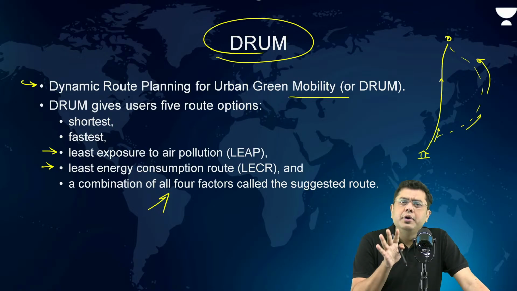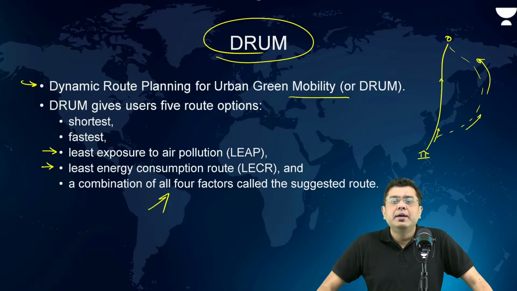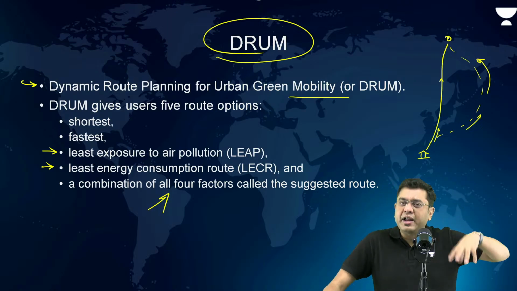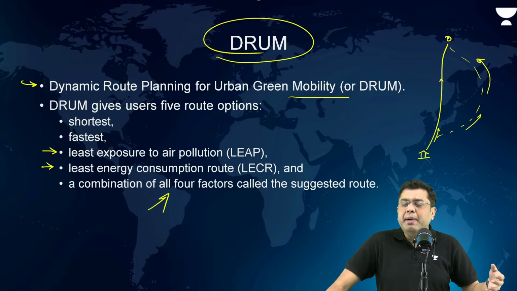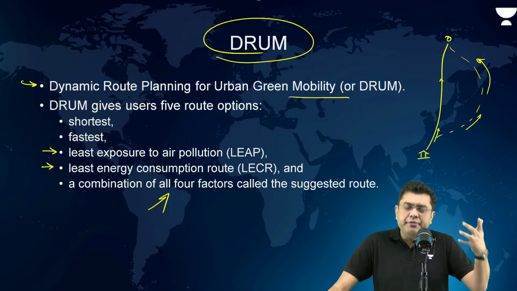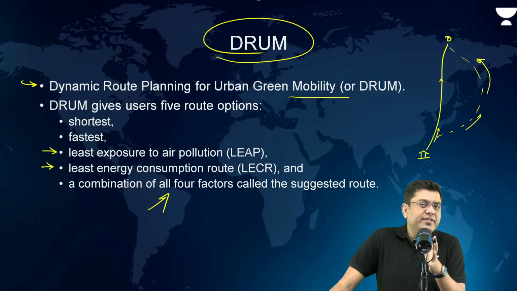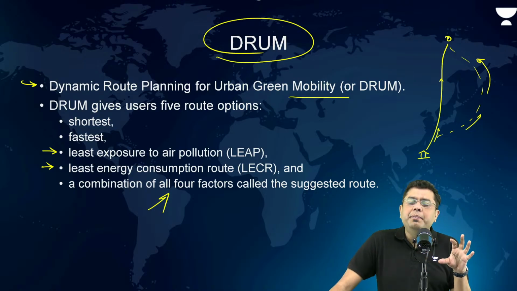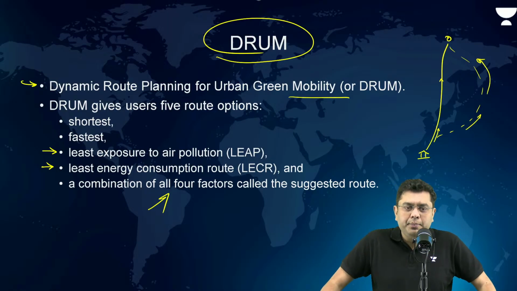But if you want to save yourself from pollution, if that is your main criteria, then this will come in handy. This will also help in reducing the overall traffic congestion in the urban areas, which is a major problem for all the urban cities that we have, be it Bangalore, Mumbai, Chennai, everywhere, urban congestion is a problem that we have to deal with. So, what is the DRUM app? What is it associated with? So, for greener mobility, for assuaging the problem associated with air pollution.